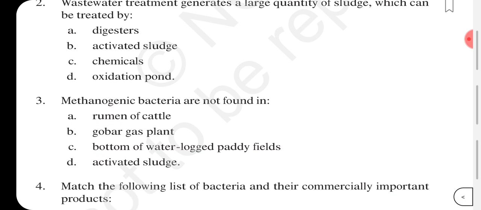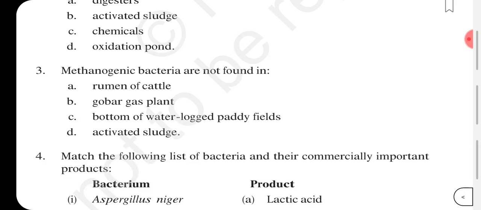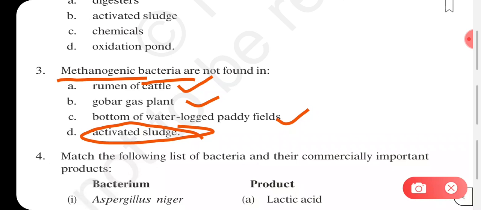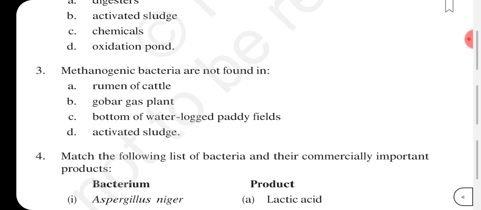Question number 3. Methanogenic bacteria are not found in rumen of cattle, gobar gas plant, bottom of waterlogged paddy field or activated sludge. So where you will not find methanogenic bacteria? In the rumen of cattle we find these methanogenic bacteria. In gobar gas plant also they are present, and also in the bottom of waterlogged paddy fields, there also we see methanogenic bacteria are present. Where they are not found is activated sludge. In activated sludge there is no methanogenic bacteria present.